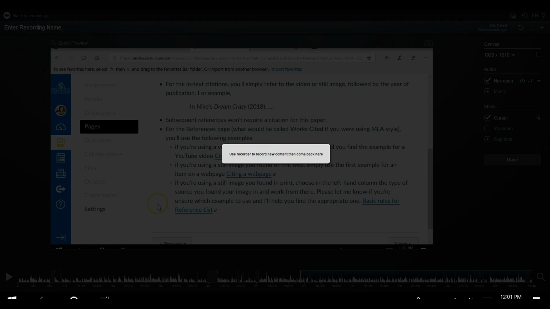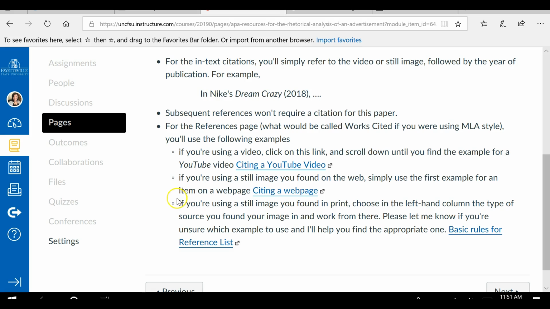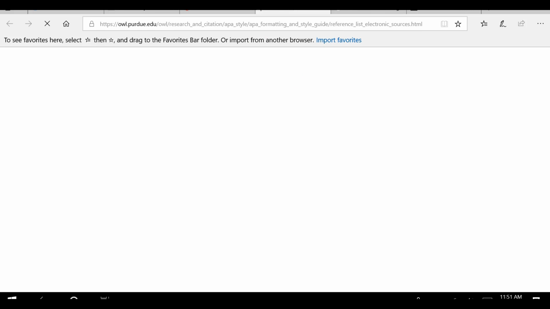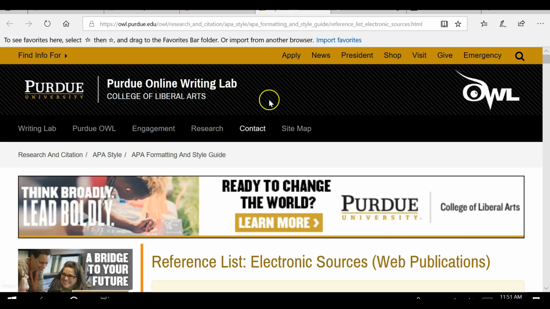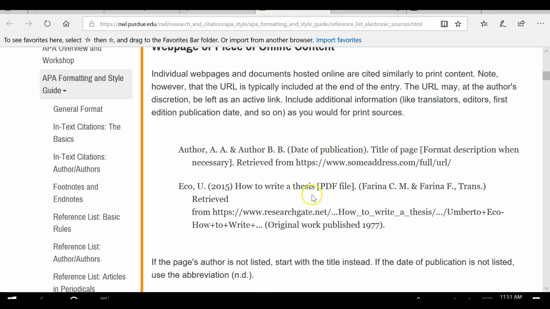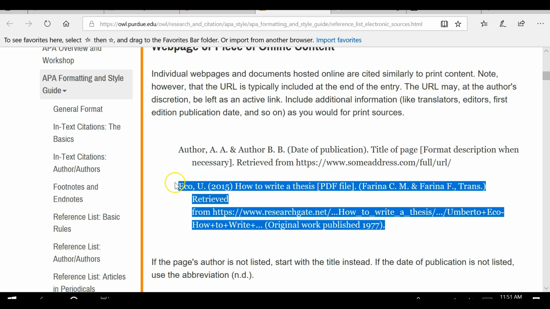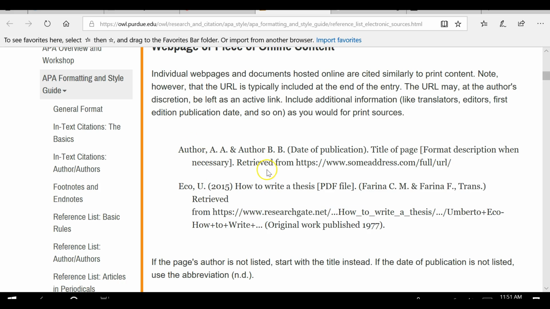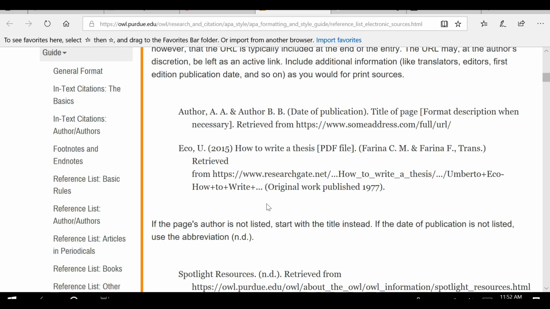If you're using a still image from the internet, you're going to click on this link. And it's actually the first entry here. So what you'll do is you will copy paste as we did before, and you'll see that our elements are author, date of publication, title of page, format description where necessary, and where you retrieved it from.